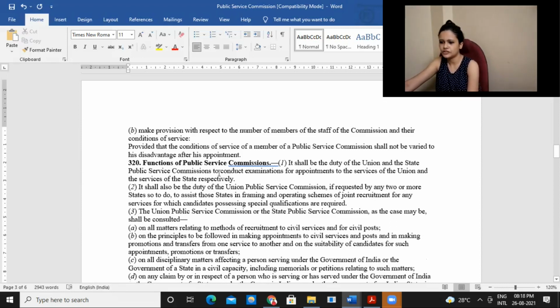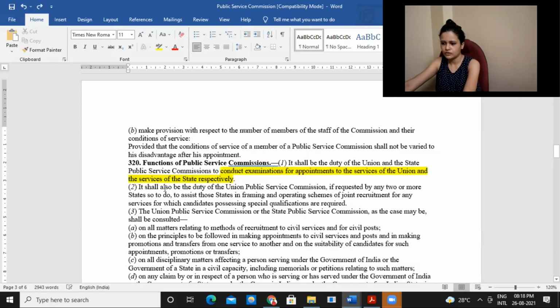Then functions of the commission: they will conduct examinations for appointment to services of the union and the state respectively. That is their prime function, right? Appointment of candidates.